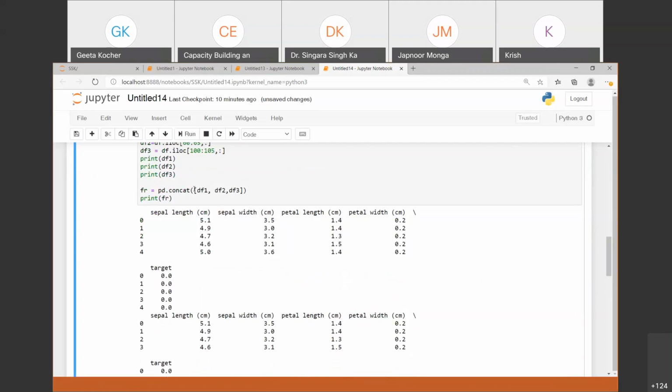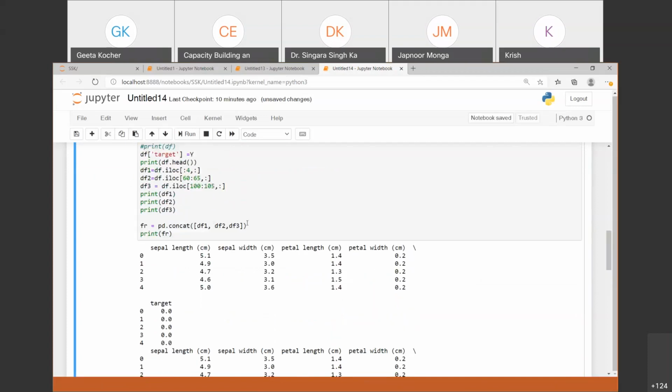So you can pass this data to your model, which we covered in the last lecture, I think yesterday's lecture. So by using this concept, you will have different classes in the FR. Because you might be remembering from 1 to 50, we have class 0. Okay.